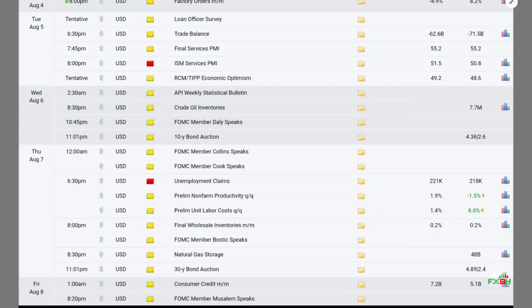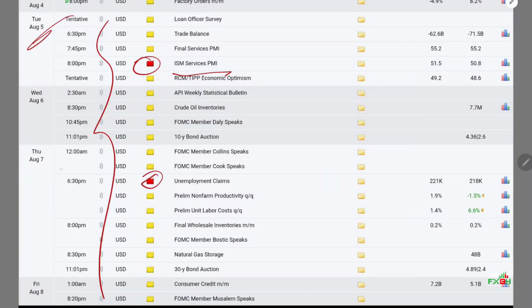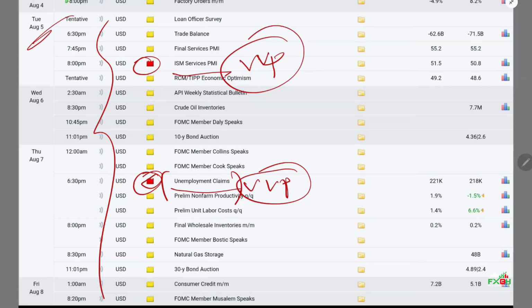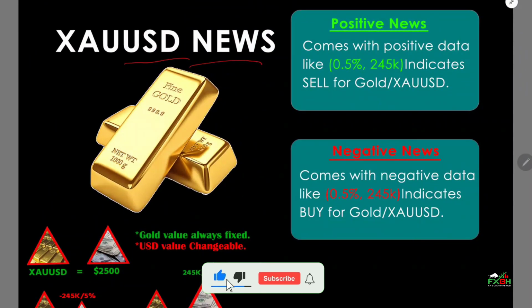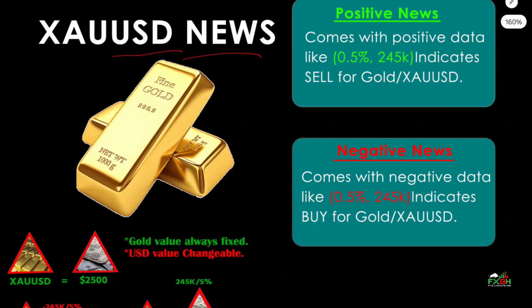As you can see there is a lot of news in the upcoming weeks, and basically we have two major news in this upcoming week. One of them is Tuesday's ISM Services PMI, and another one is Thursday's USD unemployment claims. These are very important news, so we have to focus on those two news in the upcoming week.